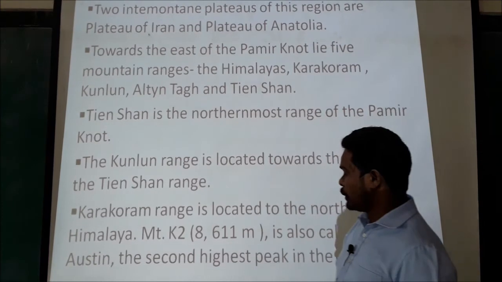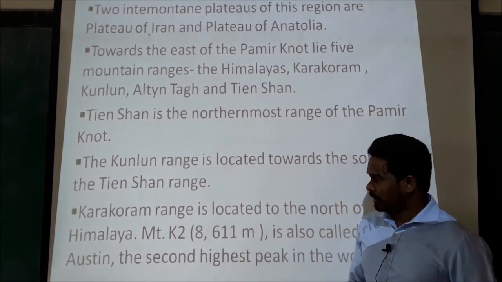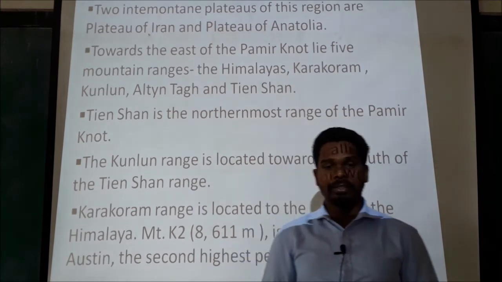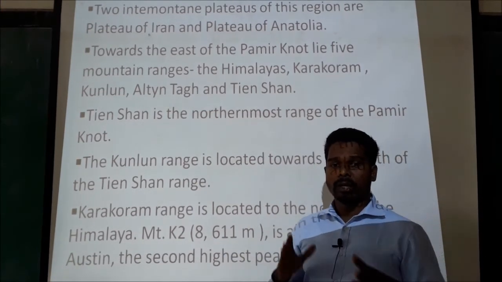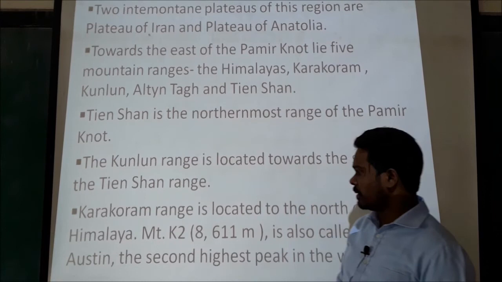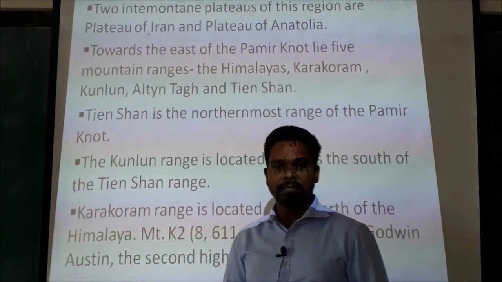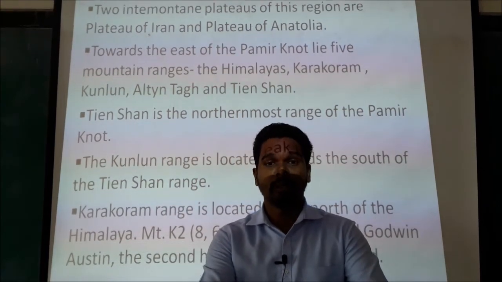So MTK2, having 8,611 meter height, is also known as Godwin Austen. The second highest peak in the world is located here in Karakoram.